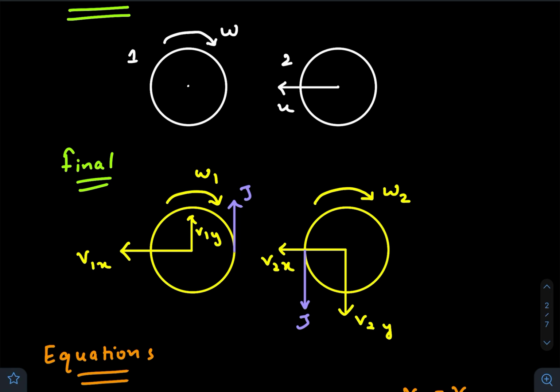Now just after the collision, the second disk will be just touching the first one, but I have separated these two disks so that I can draw the impulsive forces and velocities properly. But remember that these two are very close to each other, so these two points are nearly in contact.